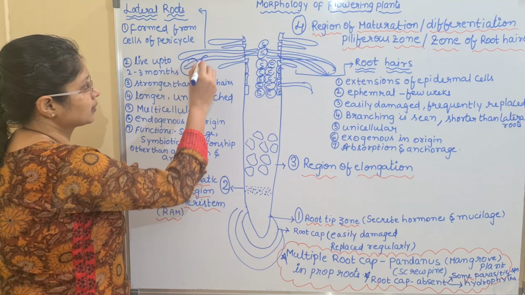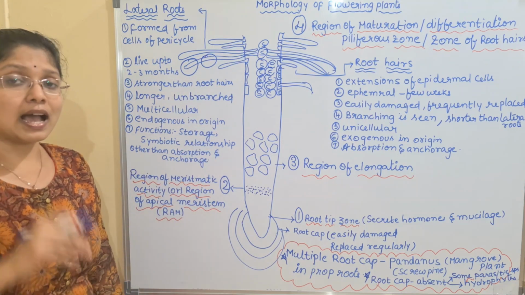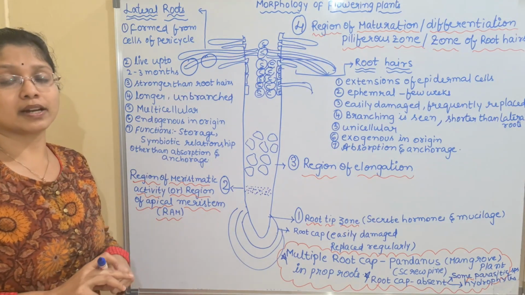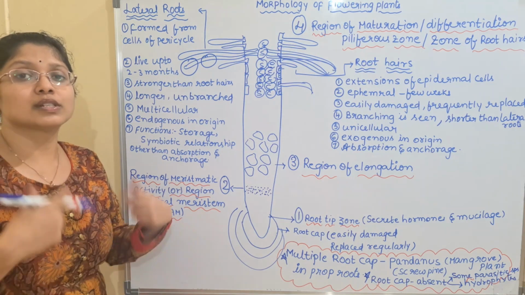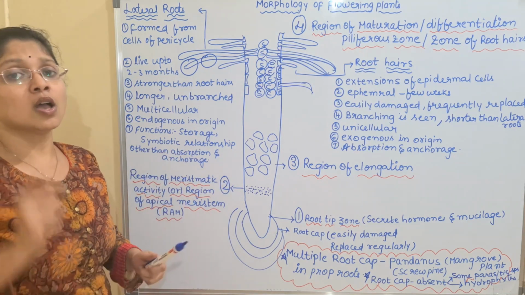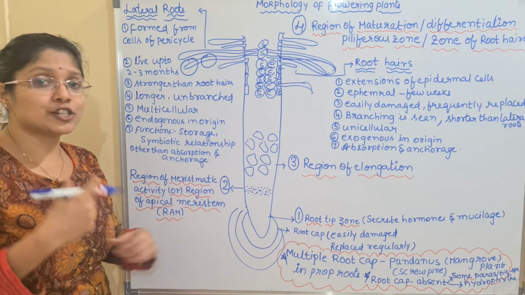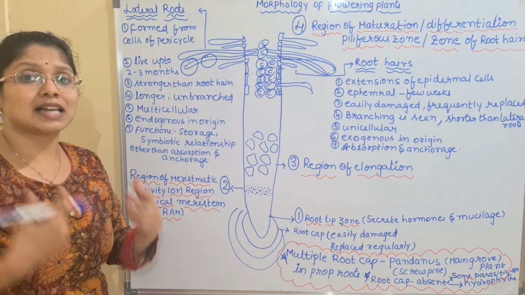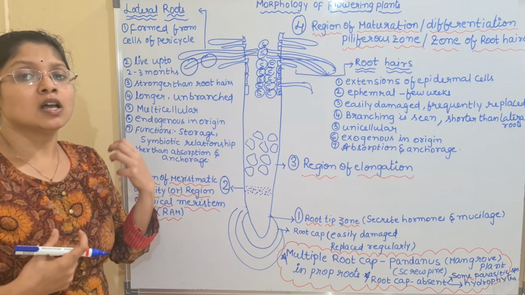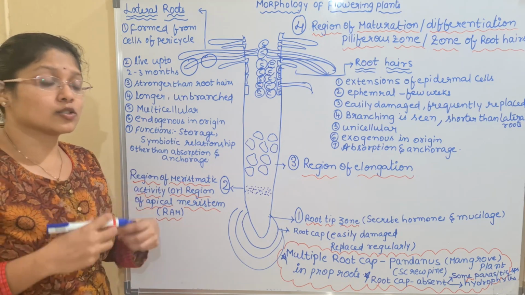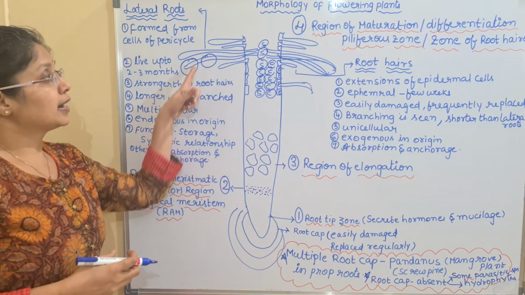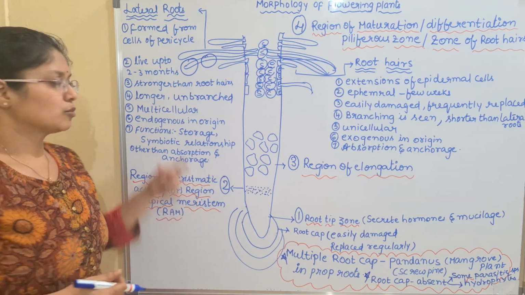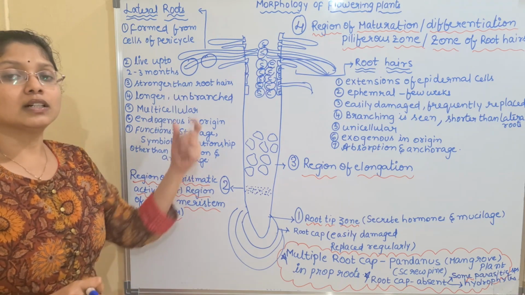So here they can form the root nodules, and in a plant called Pinus, the mycorrhizal roots are also present. Mycorrhizal roots means the roots which are associated with fungi. They are said to be the mycorrhizal roots, and such kind of relationship is also established with the lateral root. Root hairs will never establish a symbiotic relationship with the soil organisms. Mainly the soil organisms are associated with the lateral roots, and they mainly help in the symbiotic relationship. These are the most important points you have to remember with the lateral roots.